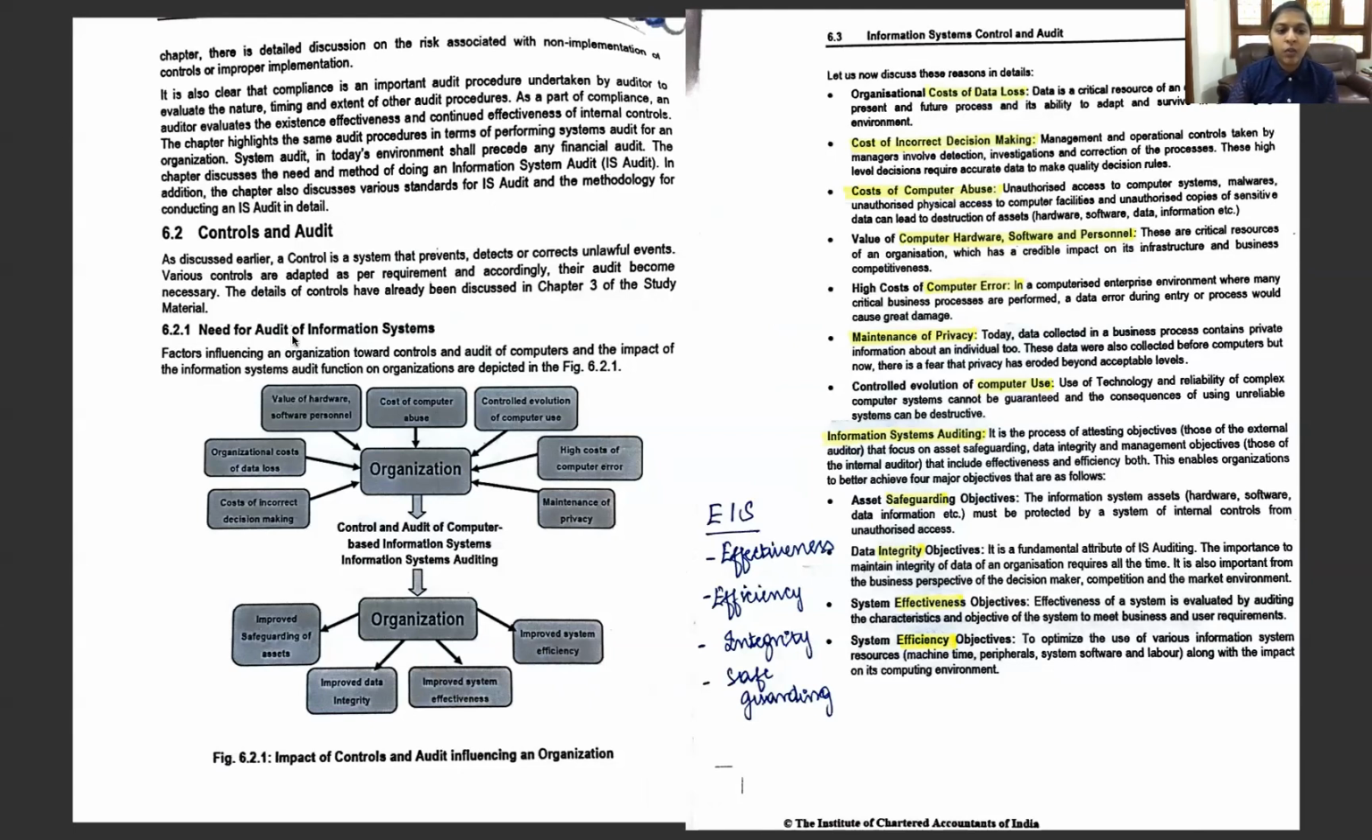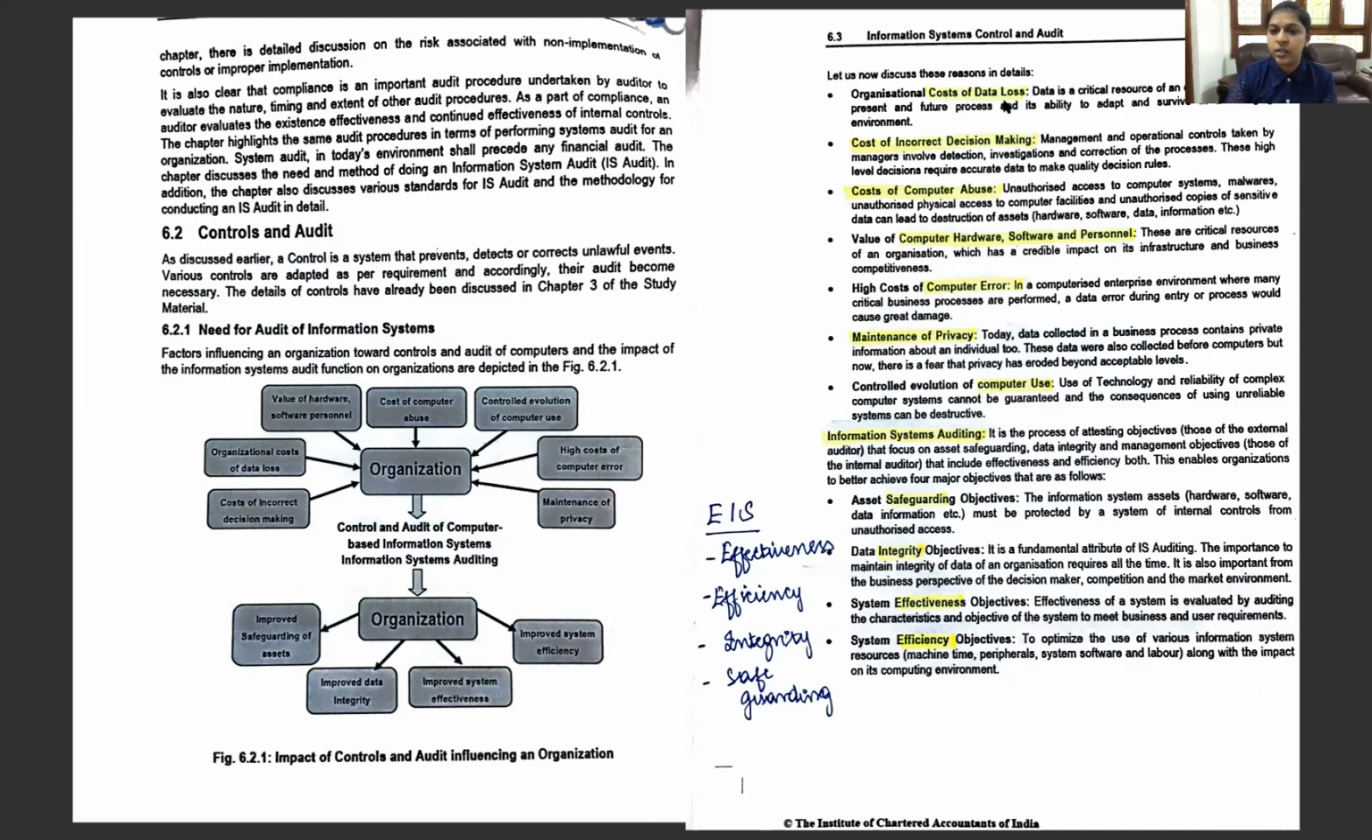Need for audit of information system. What does it need? One is the organizational cost of data loss. Next is the cost of incorrect decision making. Next, cost of computer abuse. Next, value of computer hardware, software, and personnel. Then, high cost of computer error. Then, maintenance of privacy. Next comes control evolution of computer use. Let us look at it one by one.